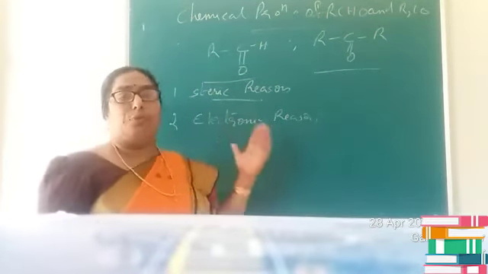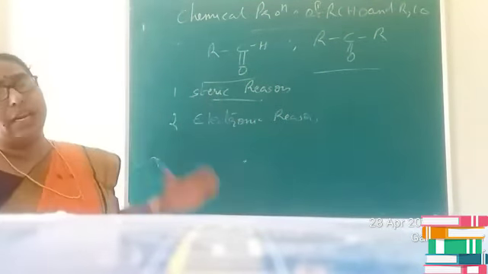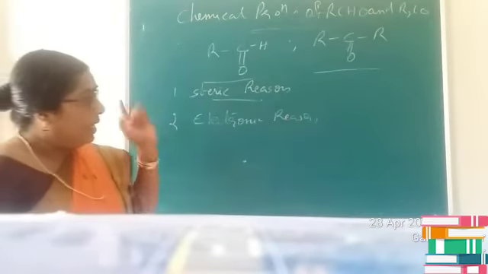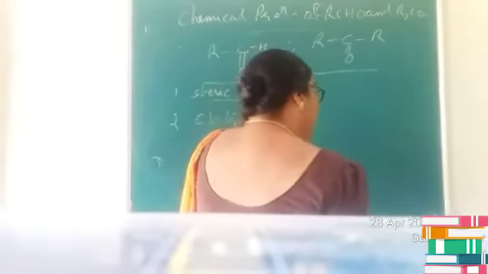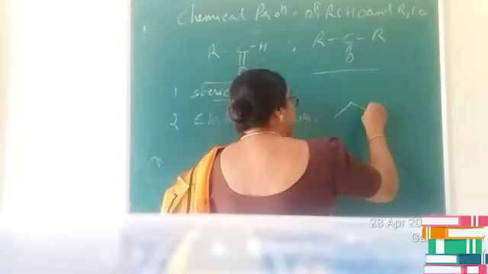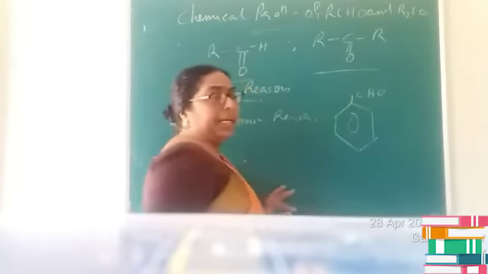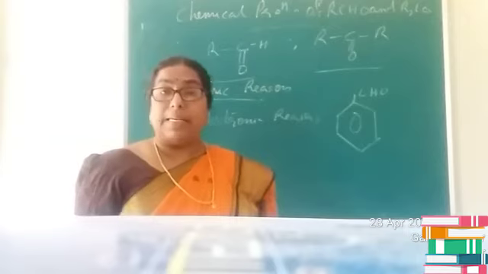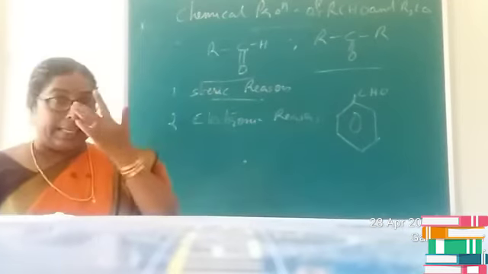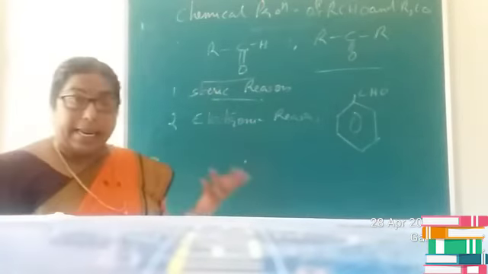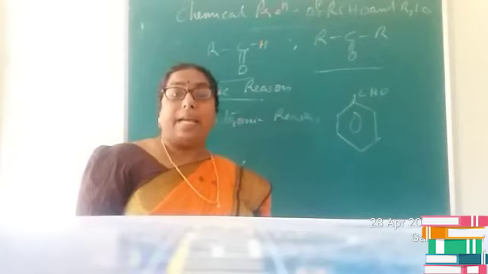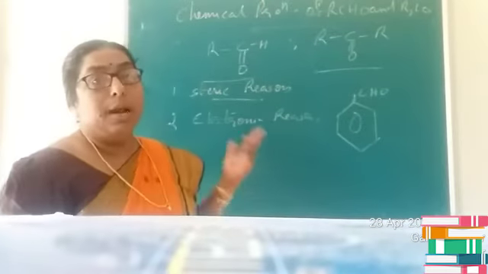We explain it on the basis of two factors, that is steric reasons as well as electronic factor. Children, if you consider aromatic aldehydes or ketones, the phenyl group shows a minus I effect, so it decreases the electron density and hence the reactivity should be more.